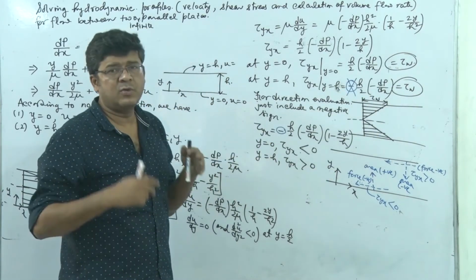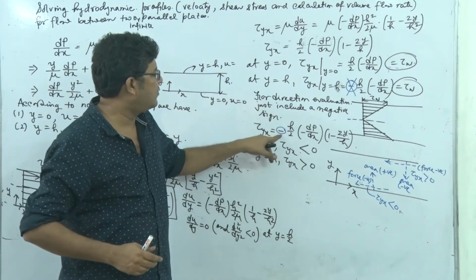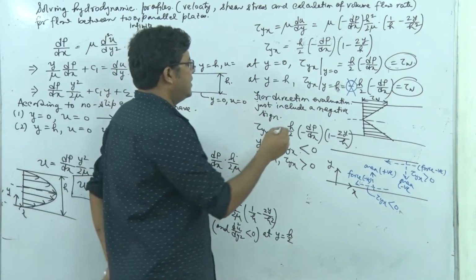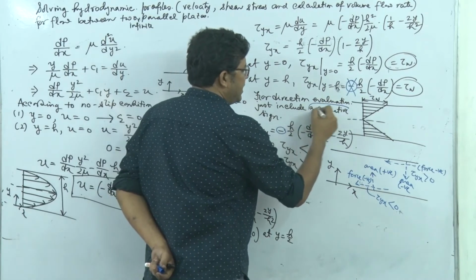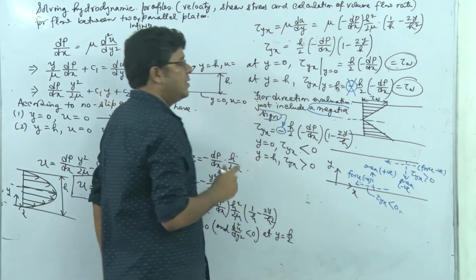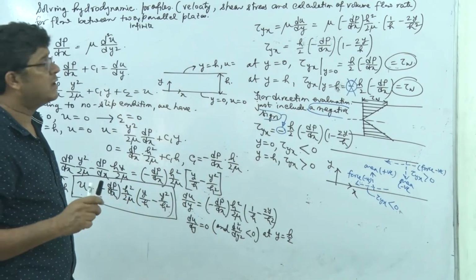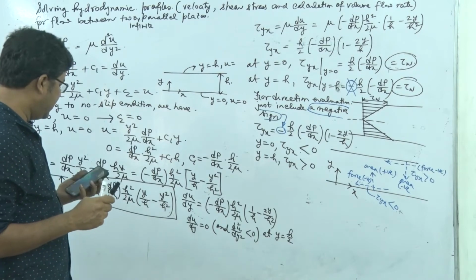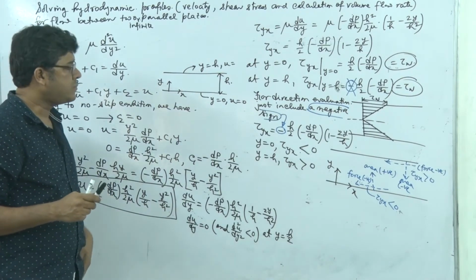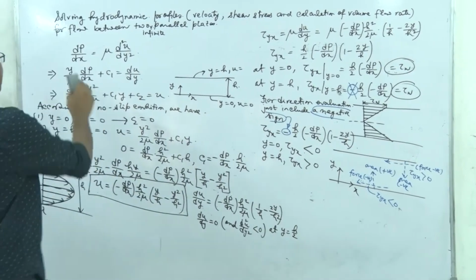But if I have to determine the direction of the force, we have to forcibly include a negative sign, because in the original calculation, we have not included the negative sign in this Newton's law. Okay? So lastly, we will go for the volume flow calculation.